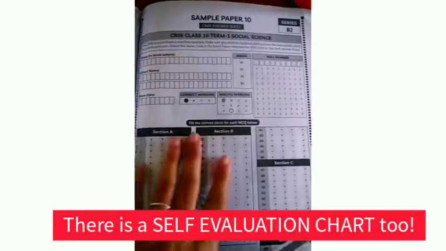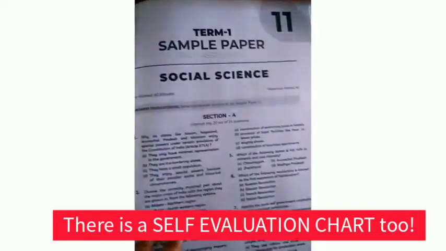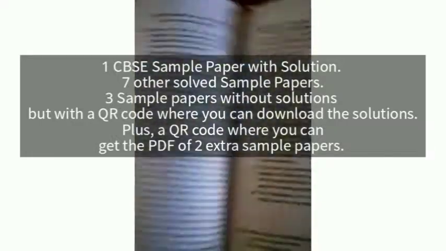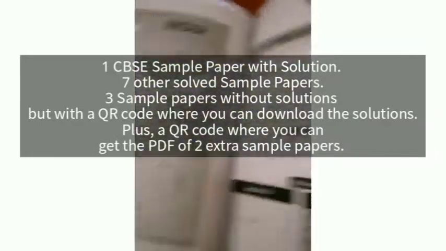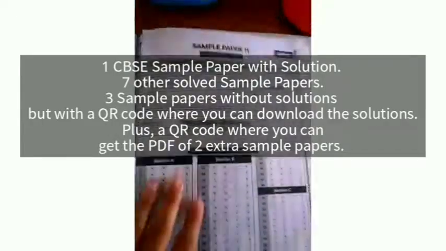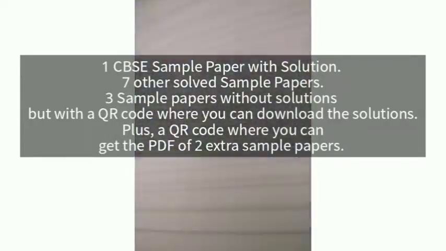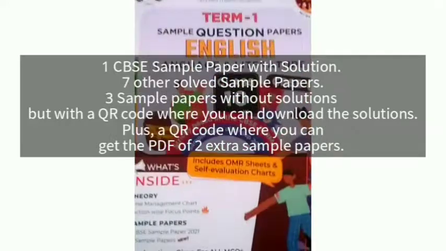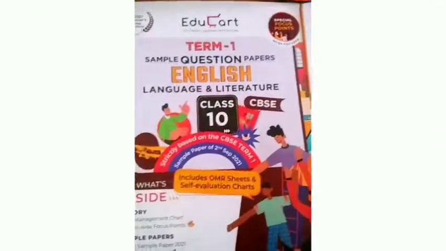After that they have also given you 3 OMR sheets for the 3 sample papers. So in total you get 10 sample papers in this book and 1 official CBSE sample paper. And in the beginning I mentioned that you will also get 2 extra sample papers, but you have to scan the QR code. So that's about it.